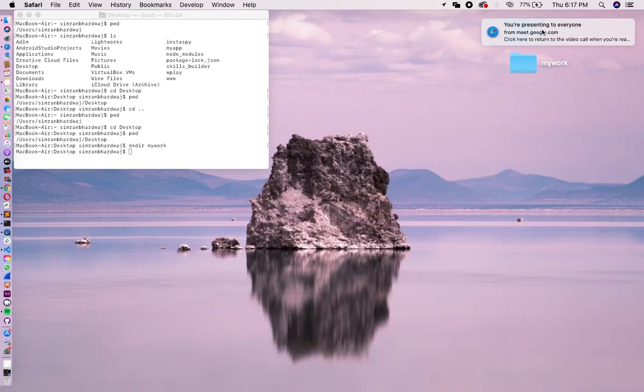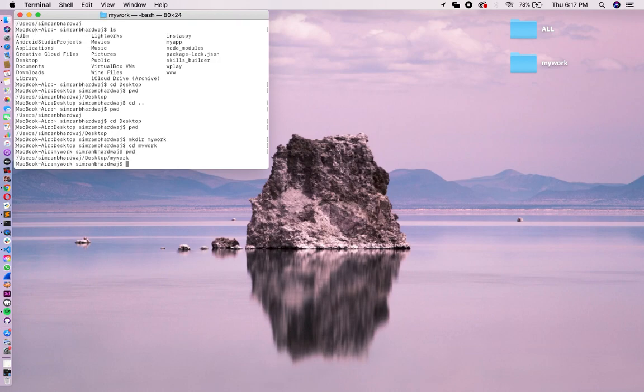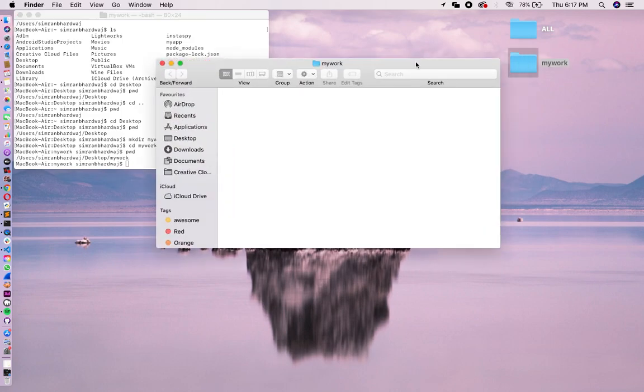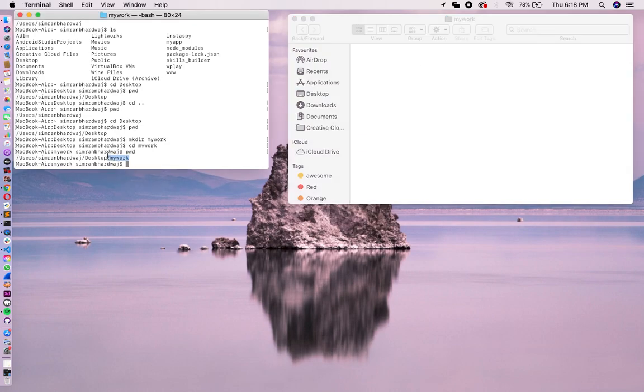Okay, so as you can see on my desktop, a directory with the name my work has been created. So now let's change our directory to my work. Now you can use the command pwd to check whether you have reached the my work directory. As you can see, right now we are in our my work directory.